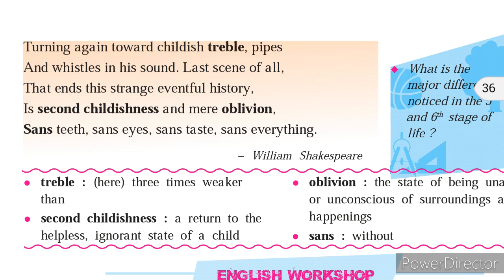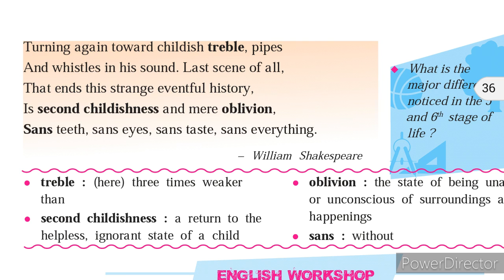Last scene of all, that ends this strange eventful history, is second childishness and mere oblivion, sans teeth, sans eyes, sans taste, sans everything. When we talk about this stage, it is known as second childhood, or we can call it a very old stage or very old man, wherein the symptoms or qualities of childhood are being shown, wherein he is unable to do anything without support.